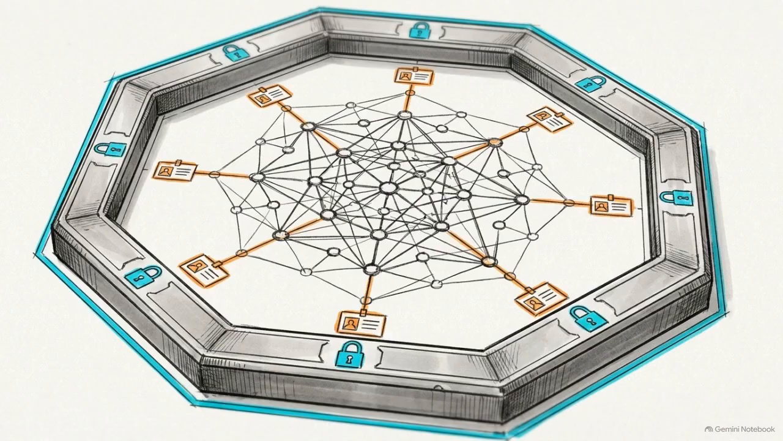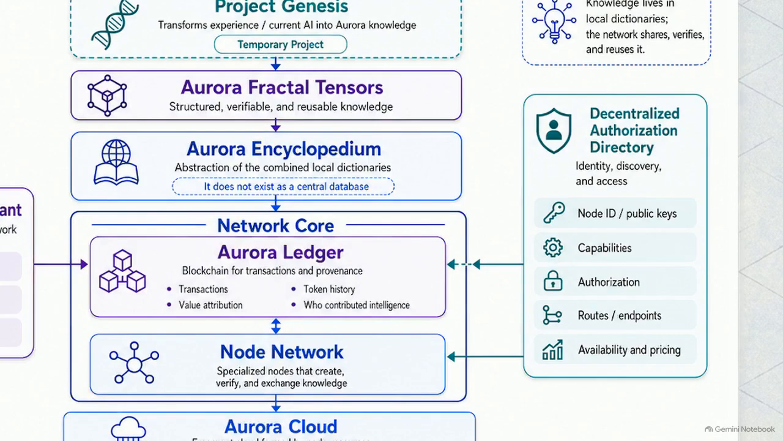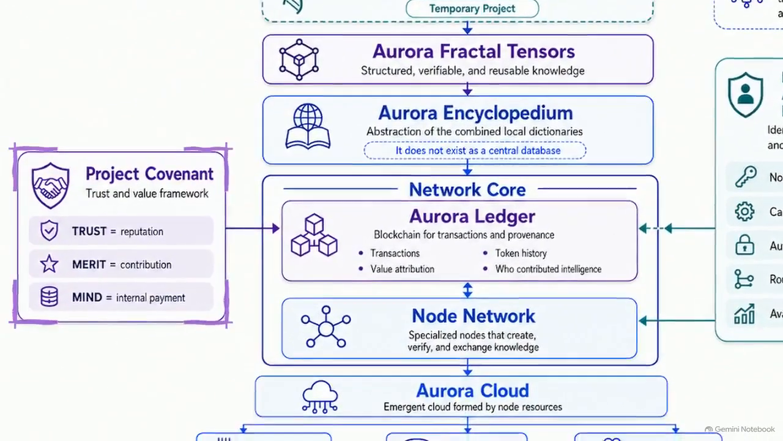Structured knowledge alone isn't enough to run a network. The system also requires specific frameworks to manage access, identity, and the exchange of value. These are the perimeter frameworks. On the right, the decentralized authorization directory manages identity and discovery across the network. This directory is responsible for managing public keys, defining what each node is capable of doing, and enforcing authorization rules. It also handles the logistics of the network, mapping the routes to specific nodes and tracking their current availability and pricing.